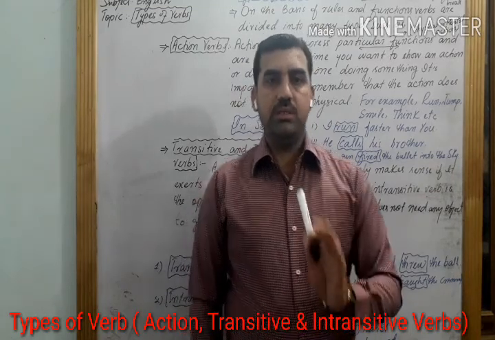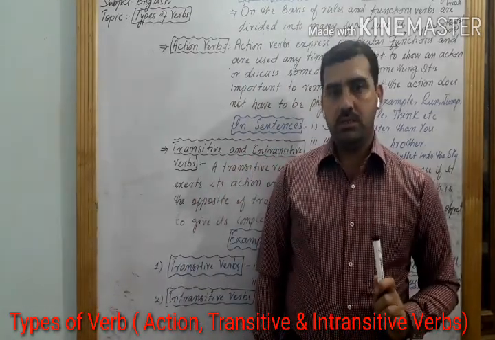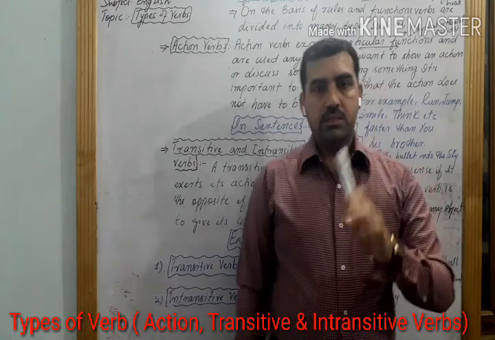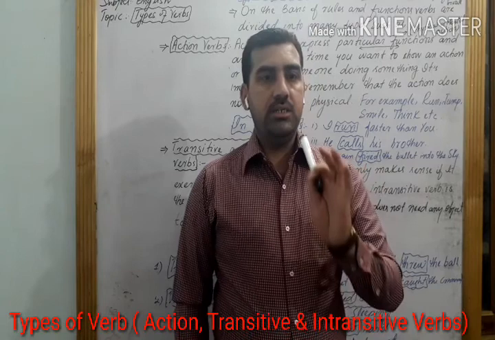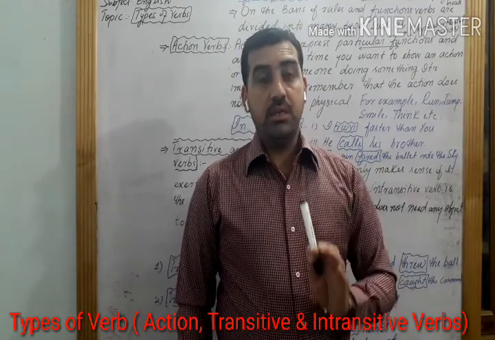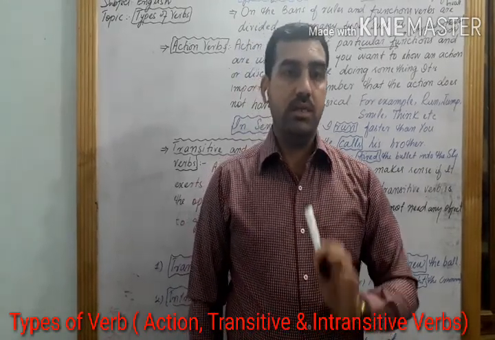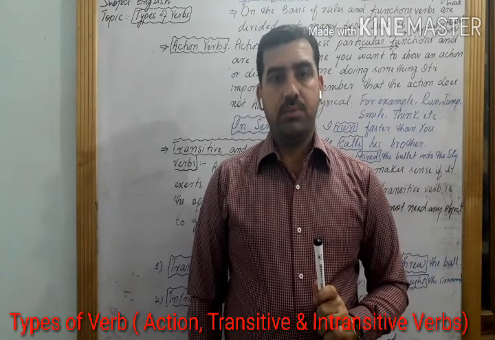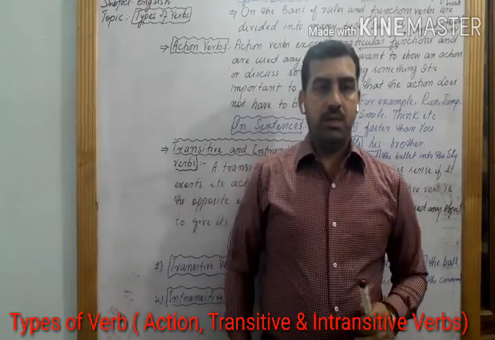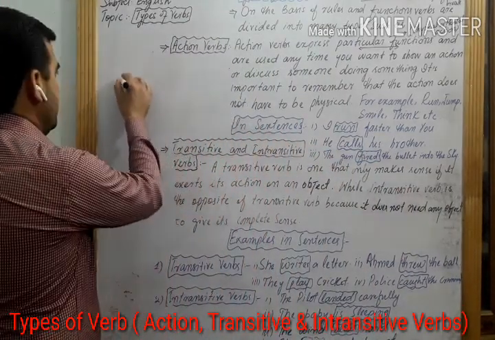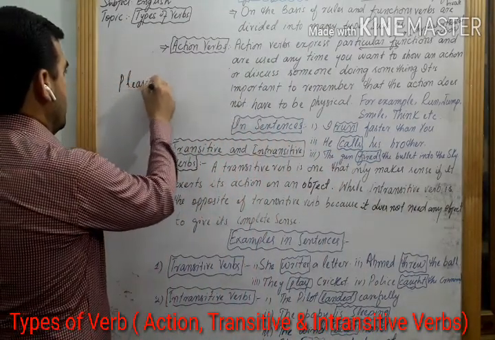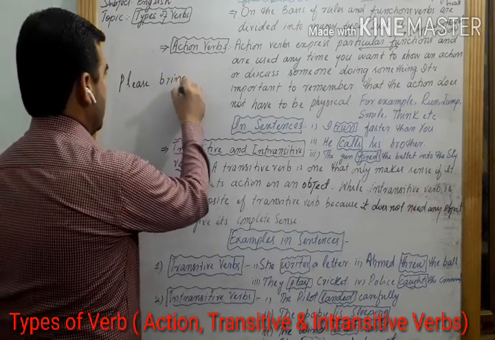Now, how to identify a transitive verb in a sentence? It is important. Transitive verbs are not just verbs that can take an object. They demand objects. It means they need objects. For example, if I say, please bring water.